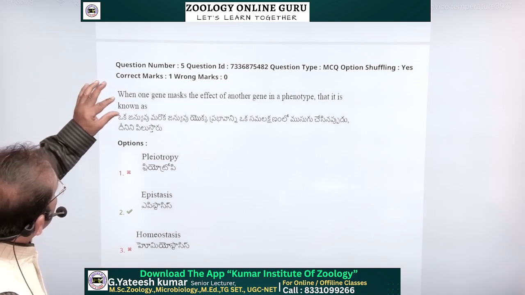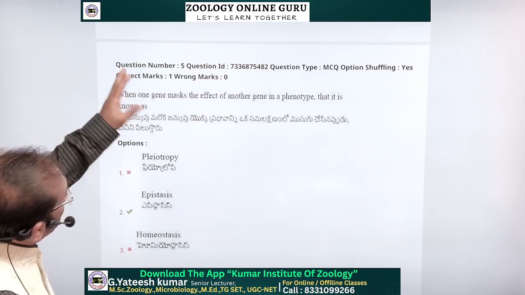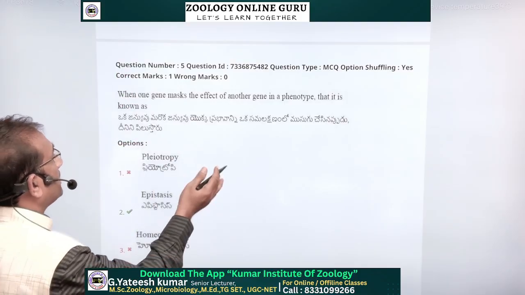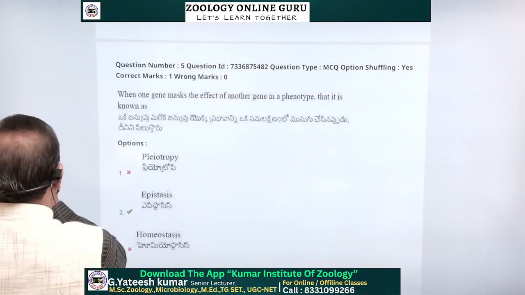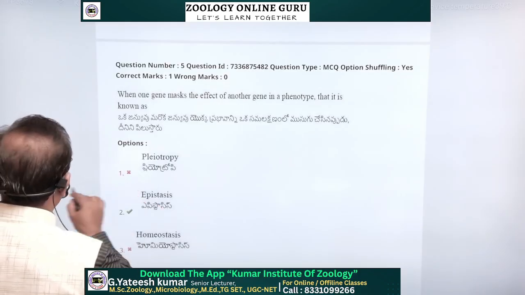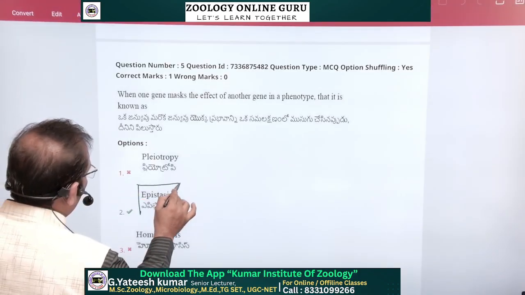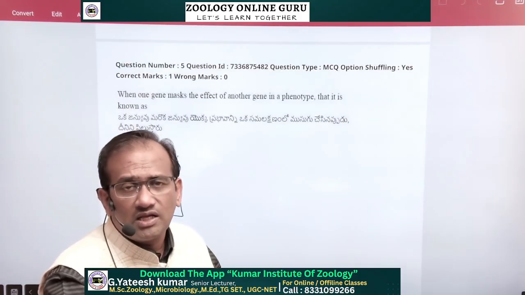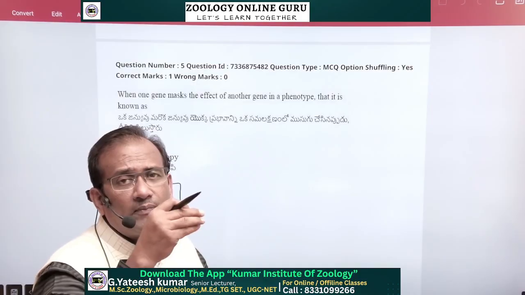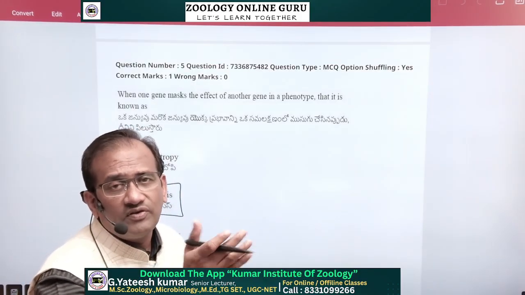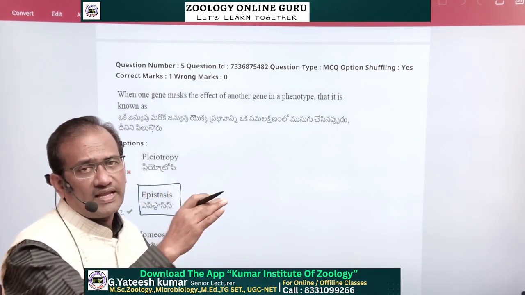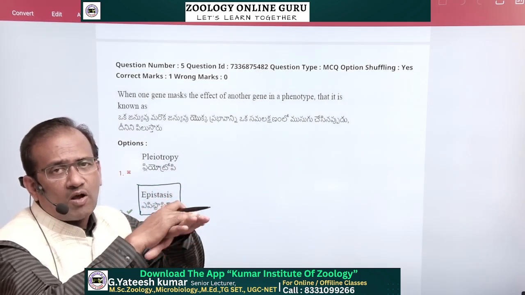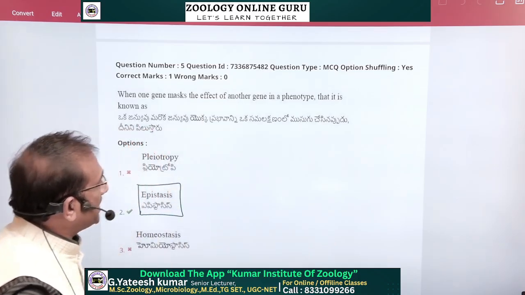Next question, that is a very simple question. When one gene masks the effect of another gene in the phenotype, that is known as epistasis. Epistasis is the phenomenon where one gene masks another gene and stops the phenotypic expression of that gene. In zoology that phenomenon is known as epistasis. Epi means it is coming and masking that gene and stopping the phenotypic expression.